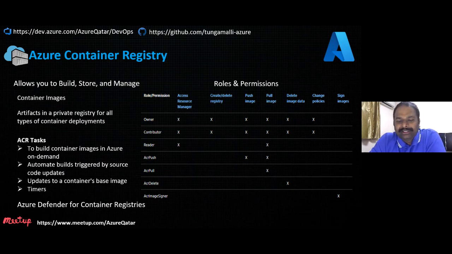What is HA for a Kubernetes cluster? This is a question we'll answer in the coming sessions: how you are going to plan the HA for the Kubernetes cluster. I think that's all for today.